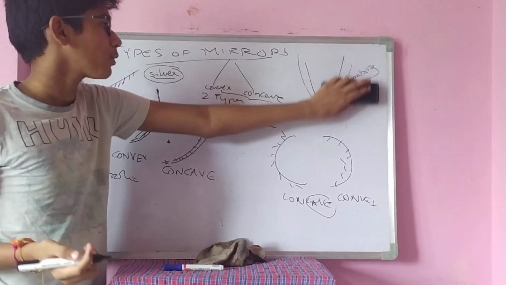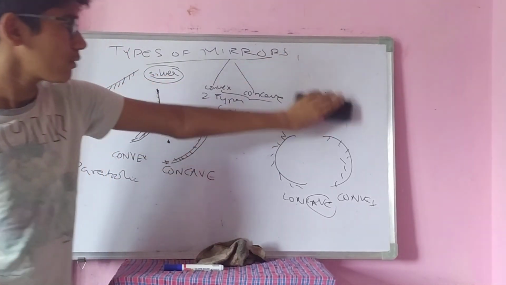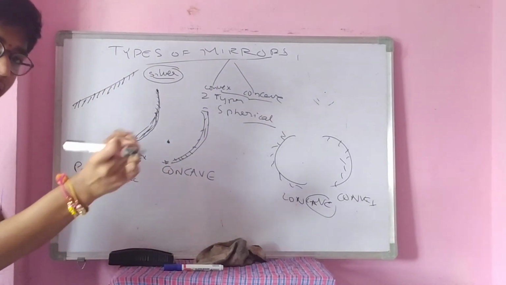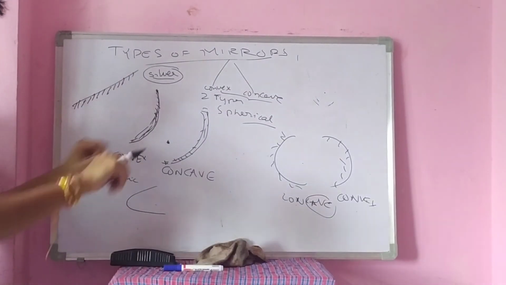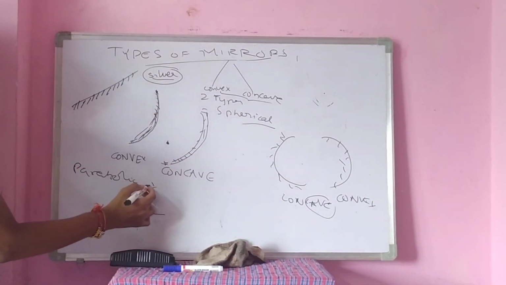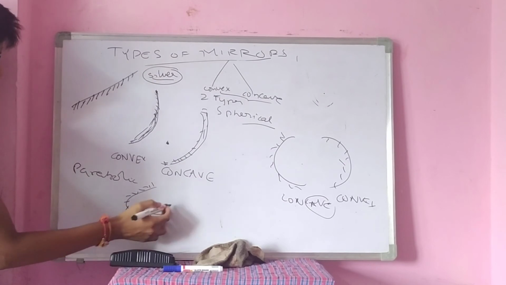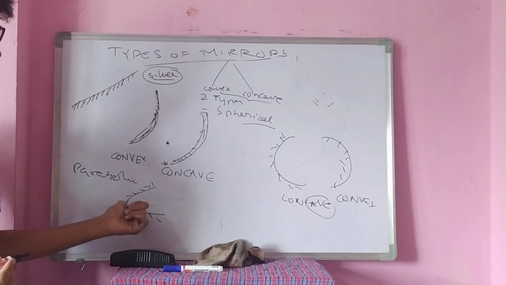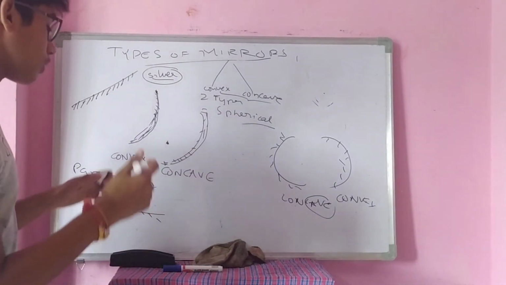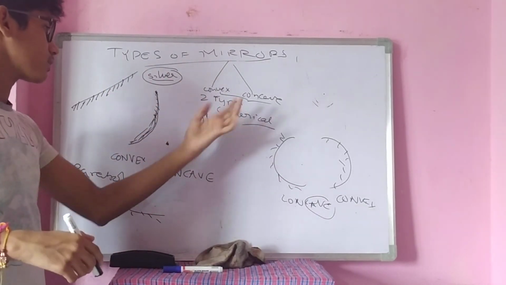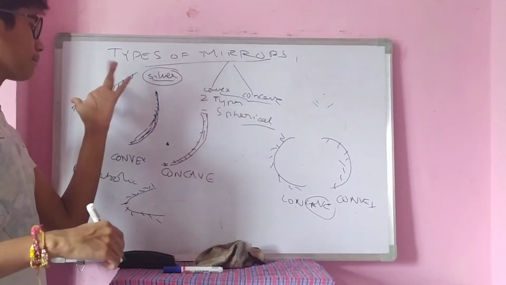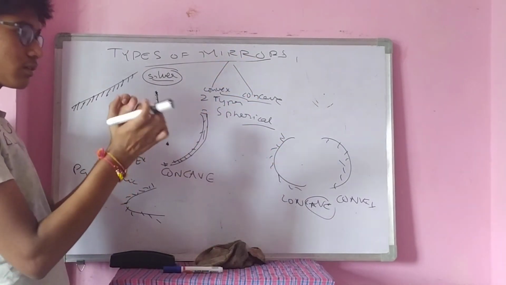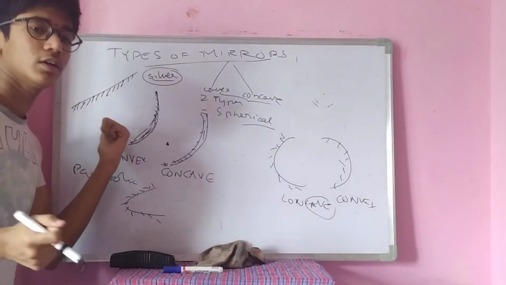"Sir, I don't know parabola." Okay, leave this. Simply, I am taking a plane mirror and bending this plane mirror like this. Now this side is silver. See, sorry, this is a parabolic mirror. Now we had discussed types of mirrors. There are four types: convex, concave, plane, and also parabolic. Parabolic in the sense simply a curved mirror which is formed due to bending of a plane mirror.